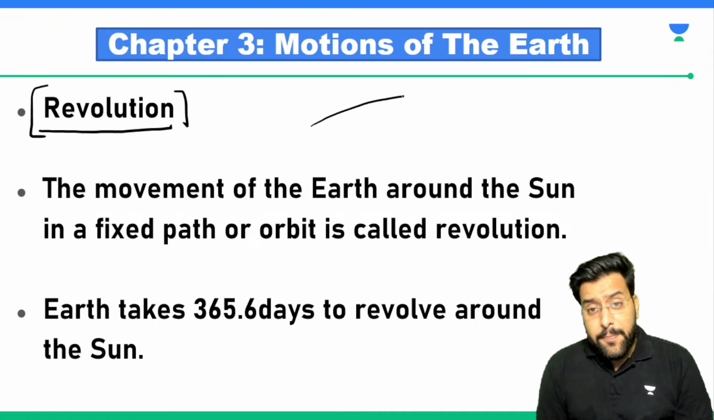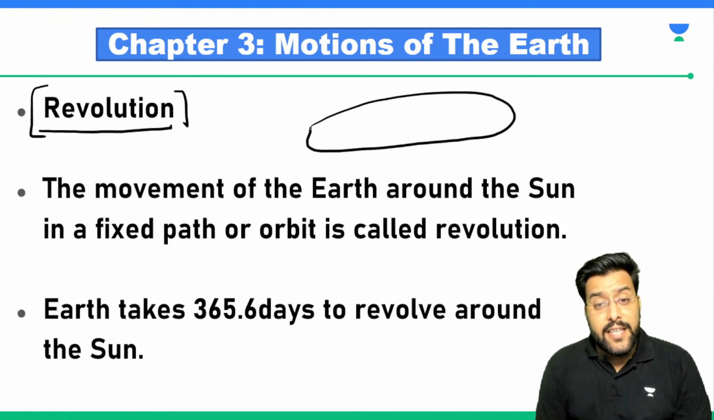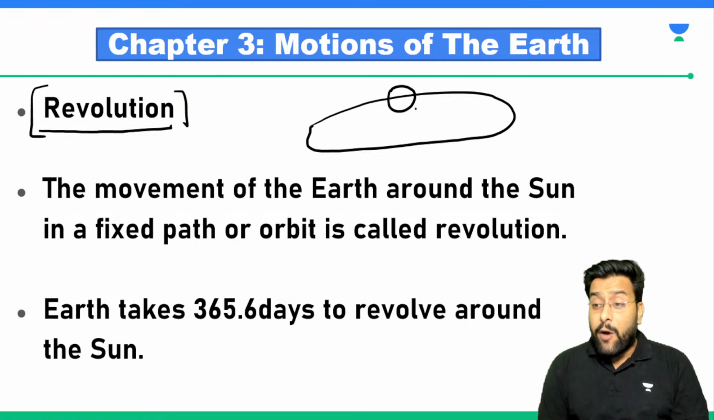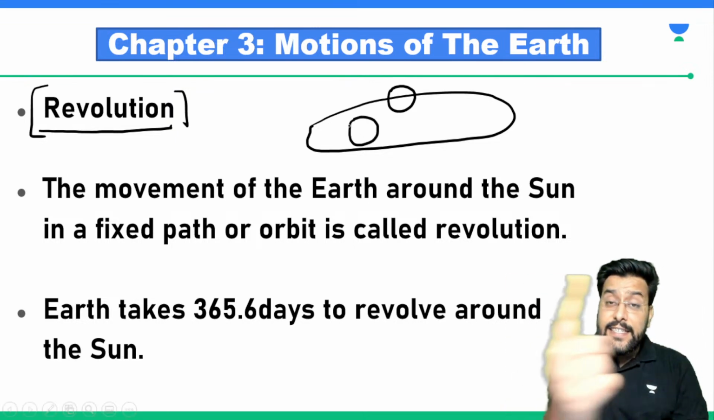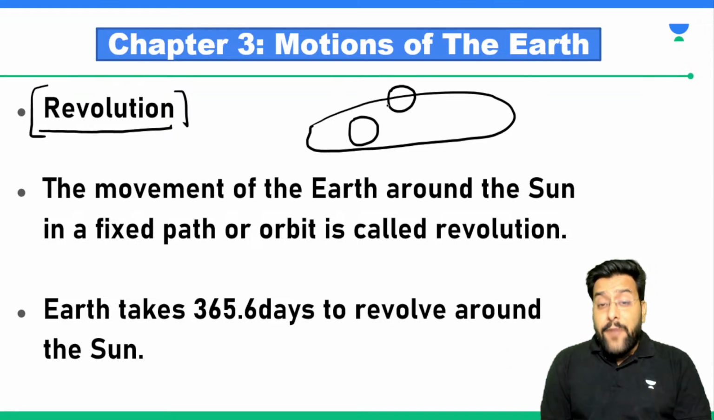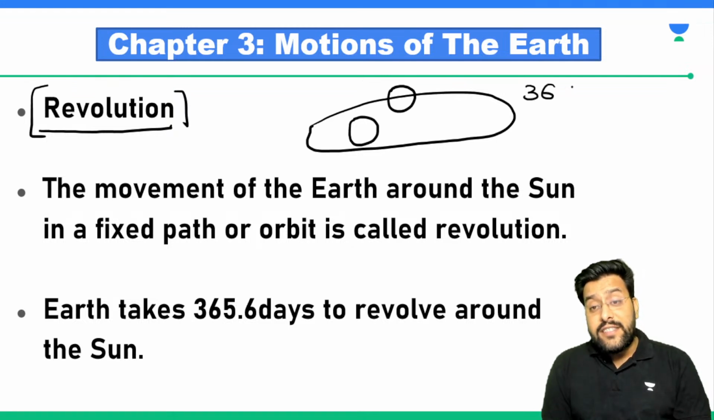So there is one fixed path. You guys are studying with me in science and technology class also, so we have been discussing orbits. Just like satellites have their orbits, even Earth has a fixed path around which it is revolving around the sun. So Earth's revolution around the sun will always follow the same fixed path. When Earth completes one circular round on this path, it is known as one revolution. And this one revolution requires 365 days and 6 hours.